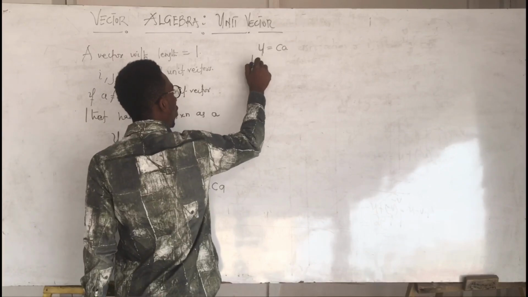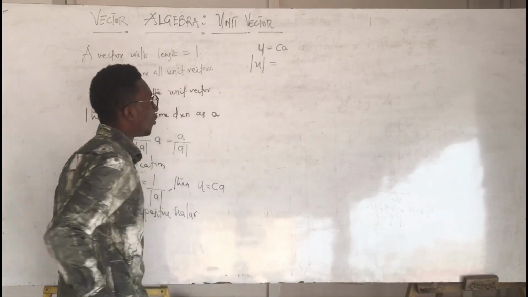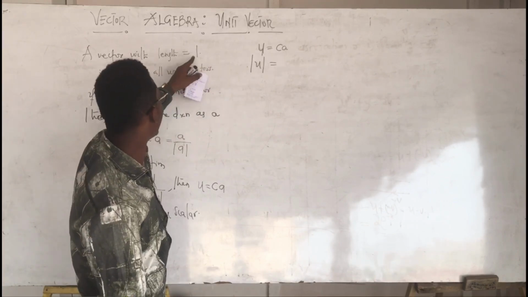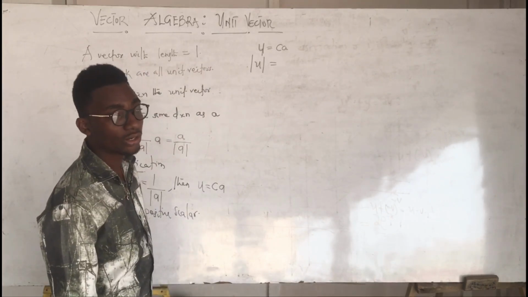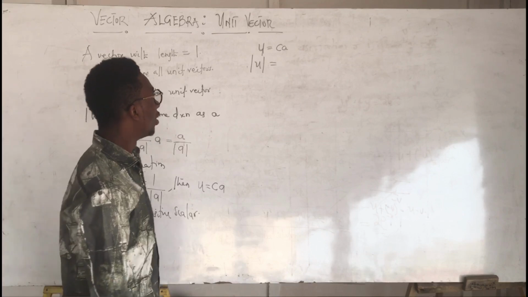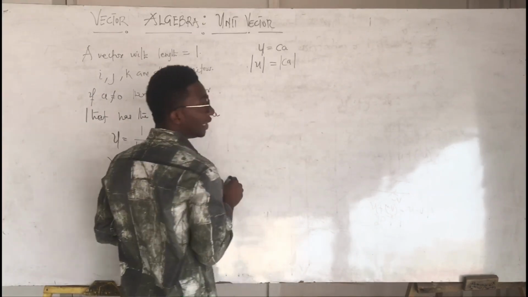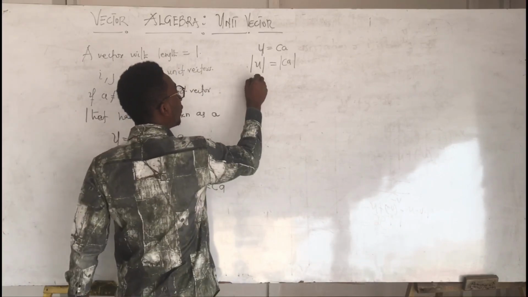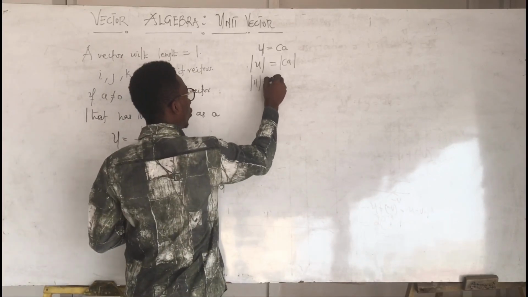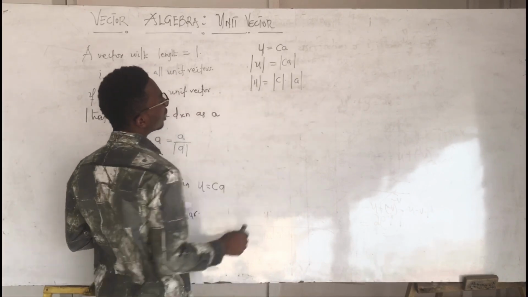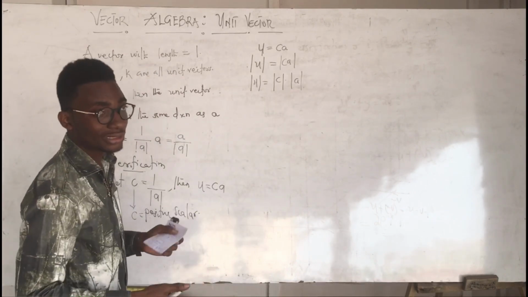Now let's take the magnitude of both sides. When you take the magnitude of a unit vector, it should give you 1, because a unit vector has length 1. So when you take the magnitude of both sides, you get the magnitude of CA. So the magnitude of U is equal to the magnitude of C times the magnitude of A. This is the property.